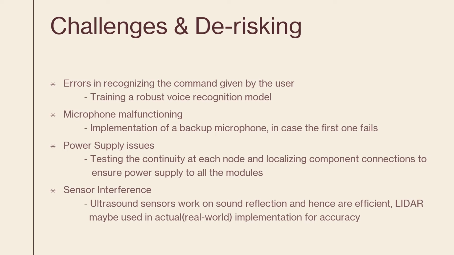The challenges and the de-risking methods that we have thought about for this project are: there might be errors in recognizing the command given by the user with respect to the forward, reverse, left, or right commands. So having a robust voice recognition model will help de-risk it. A microphone malfunctioning can also cause an issue, so we are planning to have a backup microphone, so in case the first one fails, the second one will complement it. Power supply issues: to mitigate them, we plan to test the continuity at all the nodes and localize the components so that all components receive power in a unified manner.